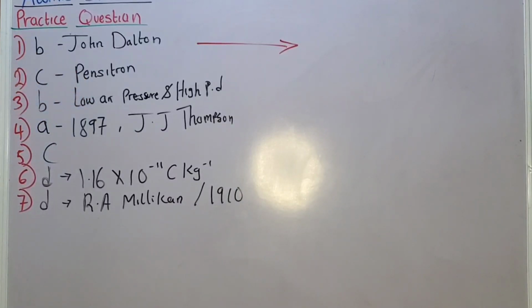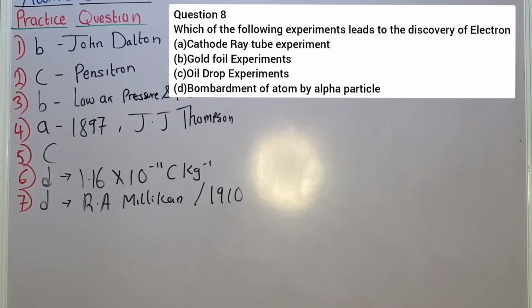Please master all this. Now, let's proceed to question number 8. Which of the following experiments leads to the discovery of the electron? A. Cathode ray tube experiments. B. Gold foil experiments. C. Oil drop experiments. D. Bombardment of atom by alpha particles. Okay, that is question 8.